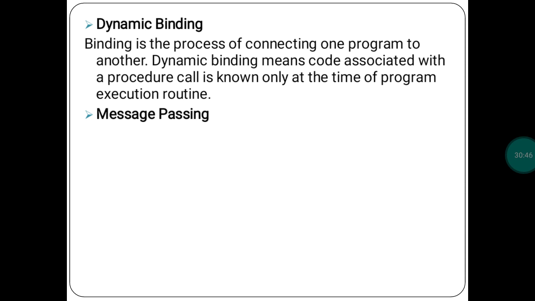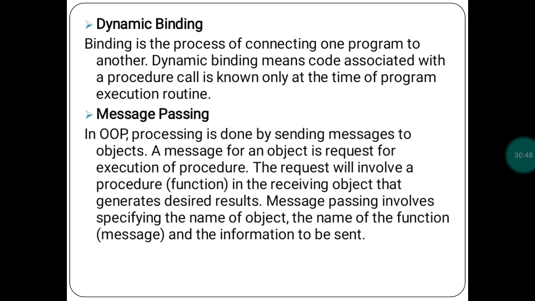And the last one is message passing. See, in OOP concept, the processing is done by sending messages to the objects. See, already I told you, whatever data members or member functions are available in the class can be accessed by the objects only. So whenever data members or member functions have to be accessed, at that time message passing happens. With the help of message passing only, the data can be accessed.